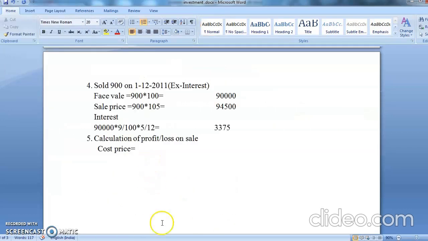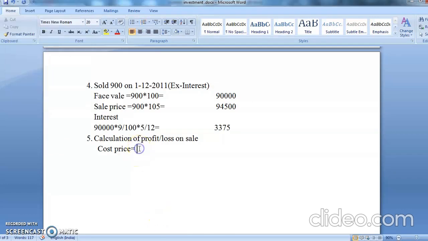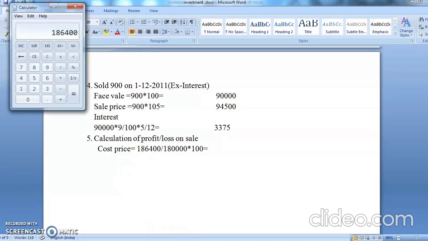So you are having how much? What is the amount? 1,86,400. So you write here 1,86,400. You will be dividing this by 1,80,000 and multiplying by 100. So you will get the cost price per unit. So divide by 1,80,000.